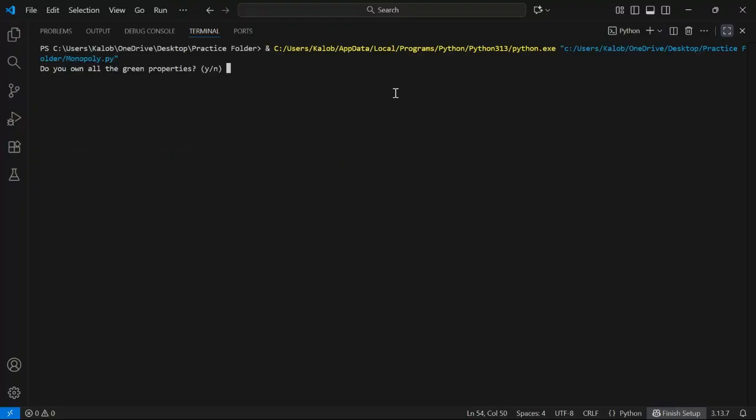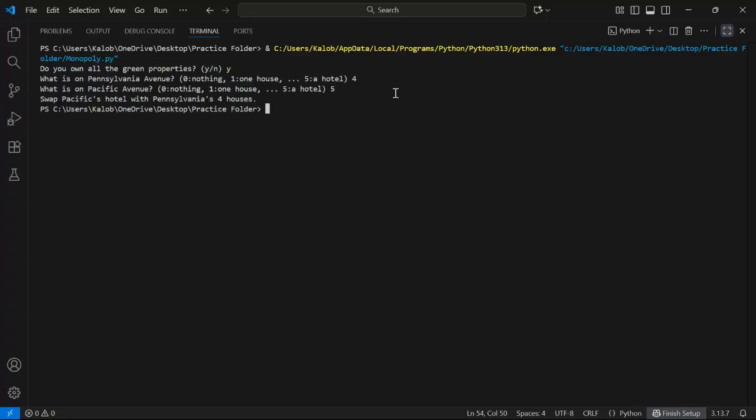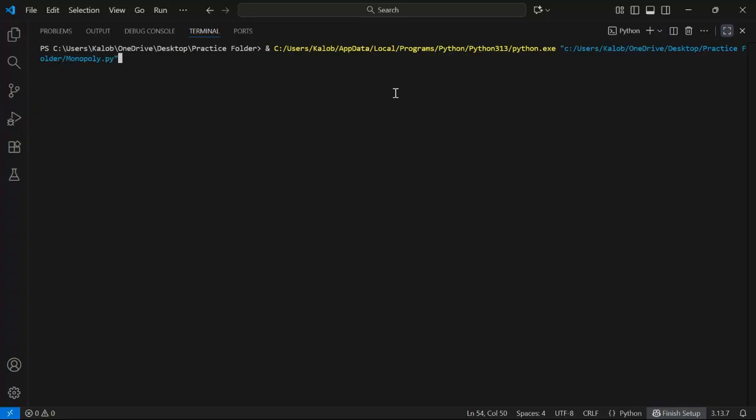All right, next test case we're going to do is swapping with Pacific. Yes, we have all of them. It's 4 houses, and then there is a hotel. It swaps automatically.